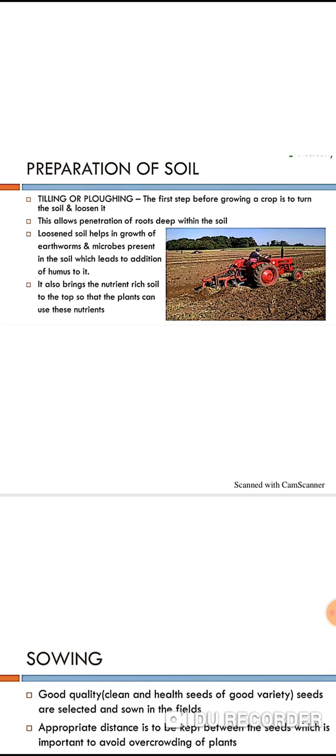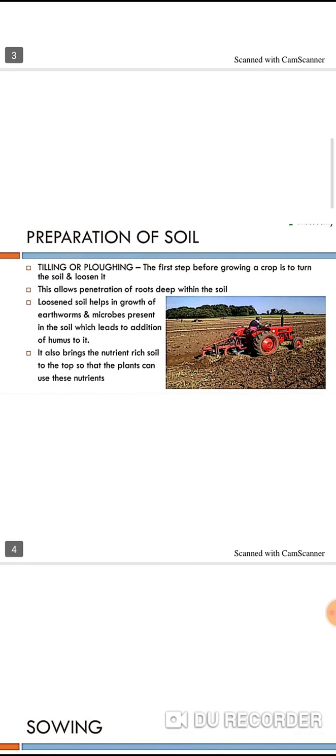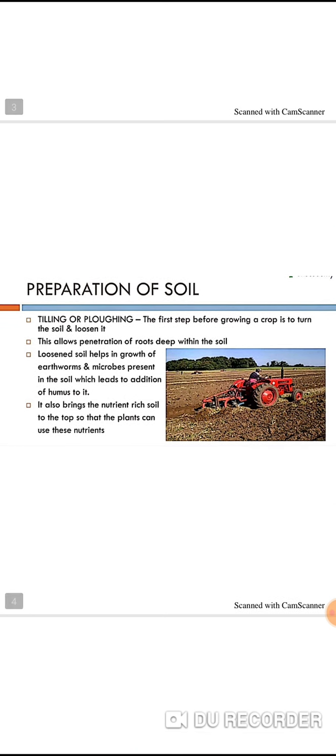This is how we need to turn the soil and loosen the soil. It helps the microorganisms present in the soil, and also the earthworms. Earthworm is the best friend of the farmer in loosening the soil, which leads to better addition of humus to the soil and makes the soil fertile. Okay. See, before going to the next slide, I want to give some more information regarding this preparation of the soil.